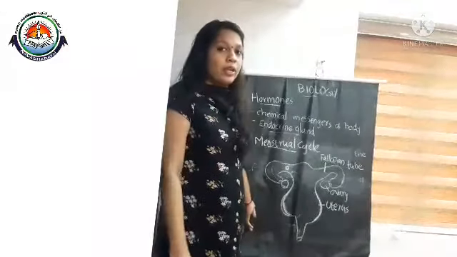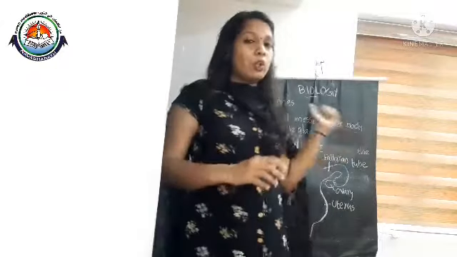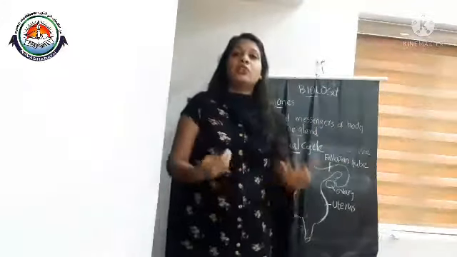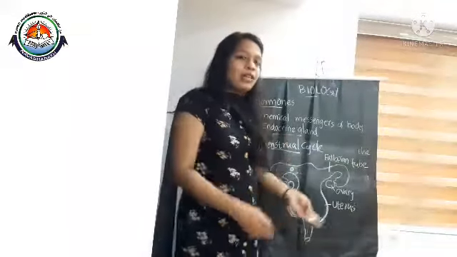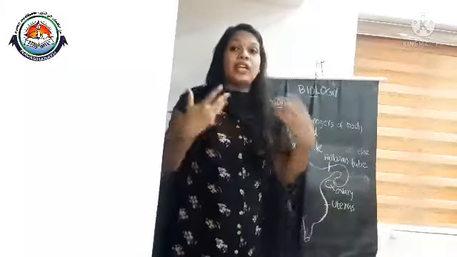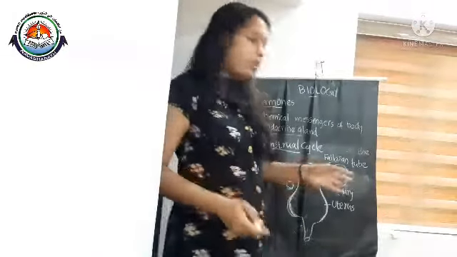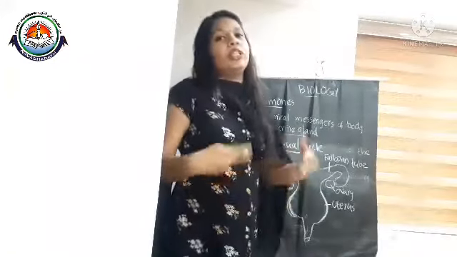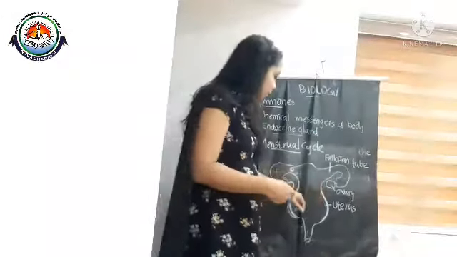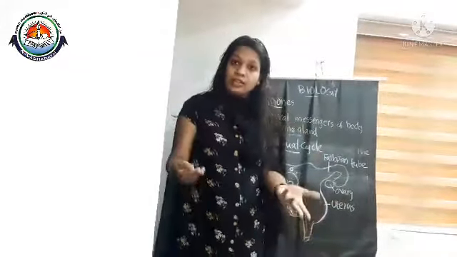After menstruation, the uterus again starts developing its walls, because it needs to get ready to receive the fertilized egg the next time. So after 28 days, if no fertilization occurs, the same process continues.